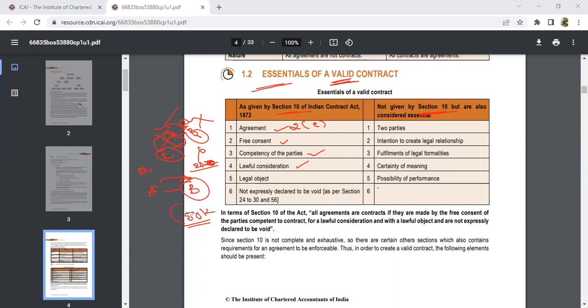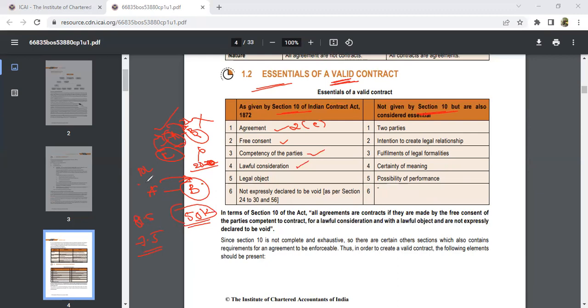For 50k, will you get a car? You can barely get an iPhone, but not even a good range one. So when A is selling the 10 lakh car to B, he may first say 9.5 or 8.5, then come down to 7.5. That is regarding lawful consideration.